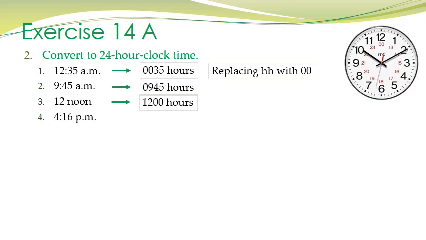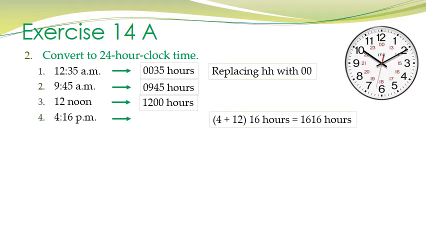4:16 p.m. Now children, this time means in 12-hour clock, if it is 4:16 p.m., it means 4:16 in the evening, right? This time is between 12 noon to 12 midnight. Okay, so how do we write this time in 24-hour clock time?